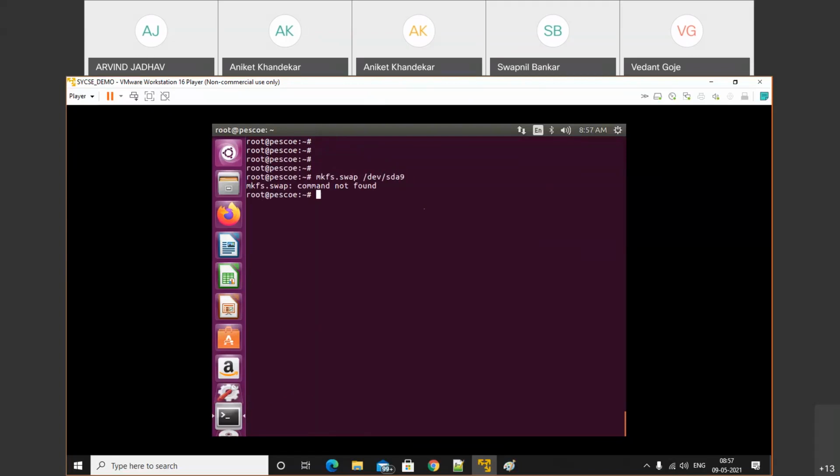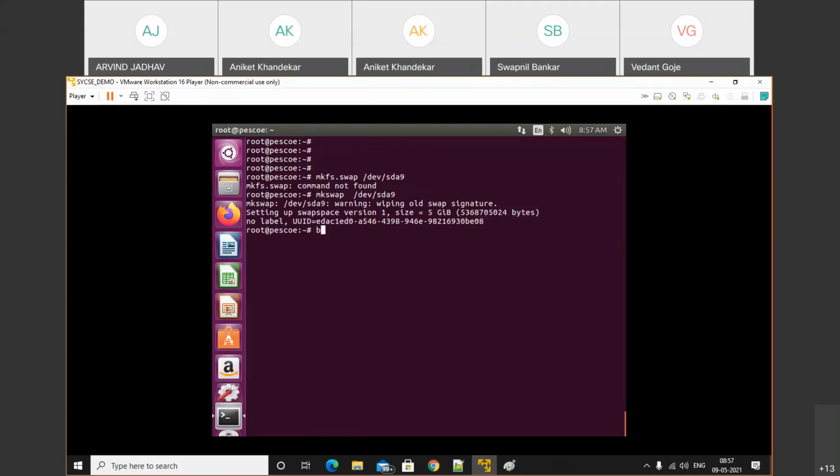It is not the mkfs command, it is the mkswap command. mkfs stands for make file system, and mkswap means make swap. So it is mkswap /dev/sda9. Now we'll successfully format that. It's showing successfully formatted.